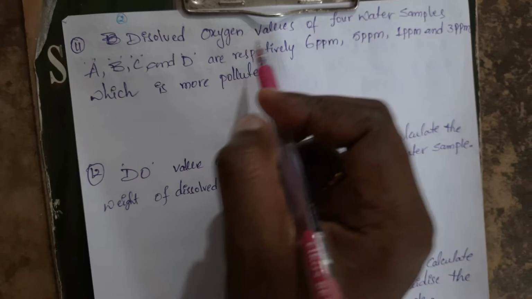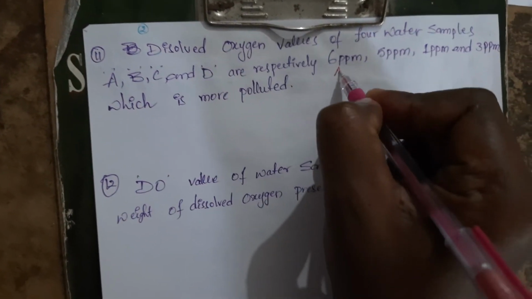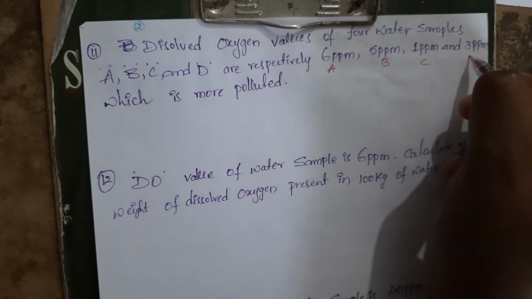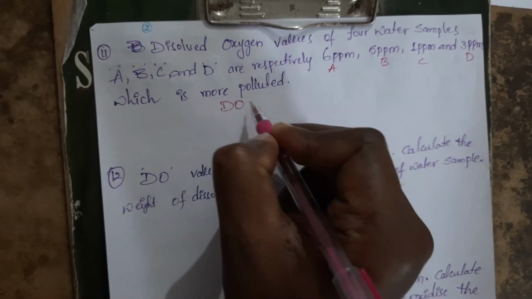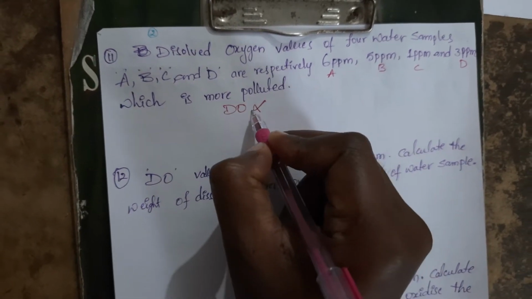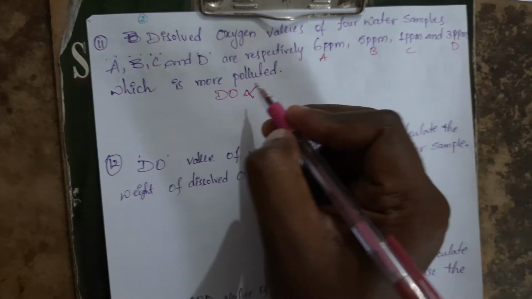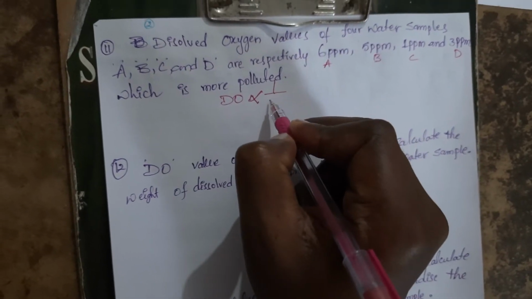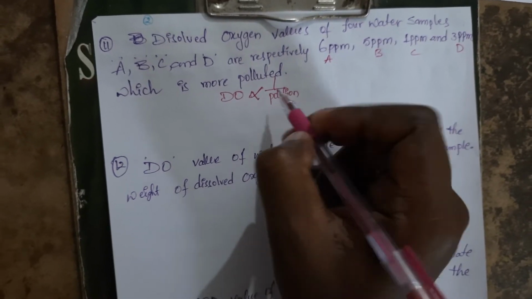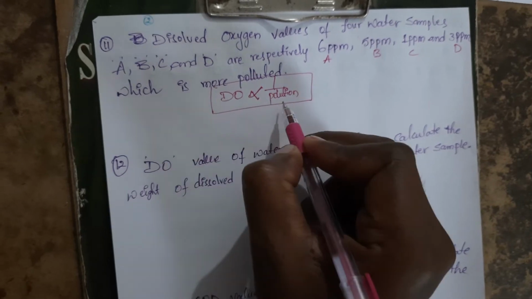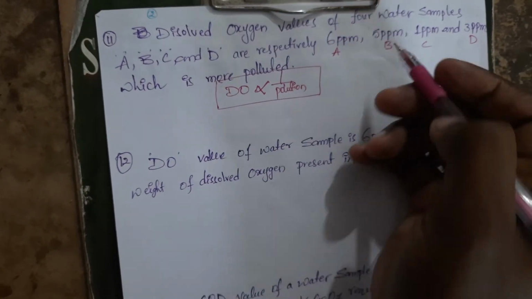And the next one is dissolved oxygen values of 4 water samples, they have given A, B, C, D. Which is more polluted? They are saying dissolved oxygen, what happens if the dissolved oxygen is more? It is less pollutant. Dissolved oxygen is inversely proportional to the pollution. The more dissolved oxygen in a water, that water is said to be pure water.